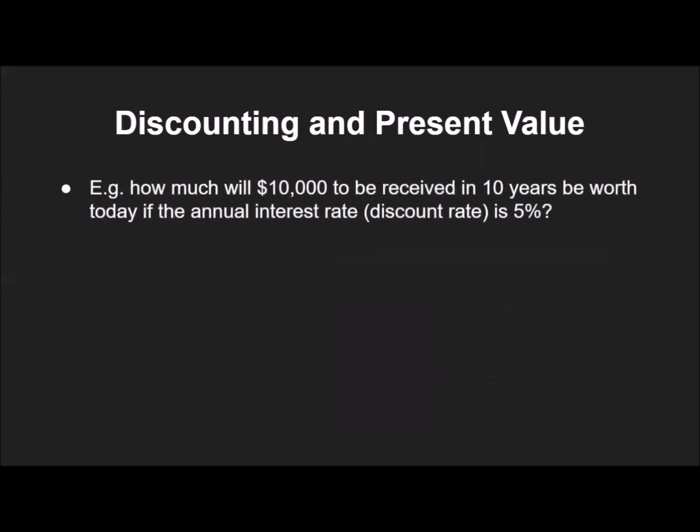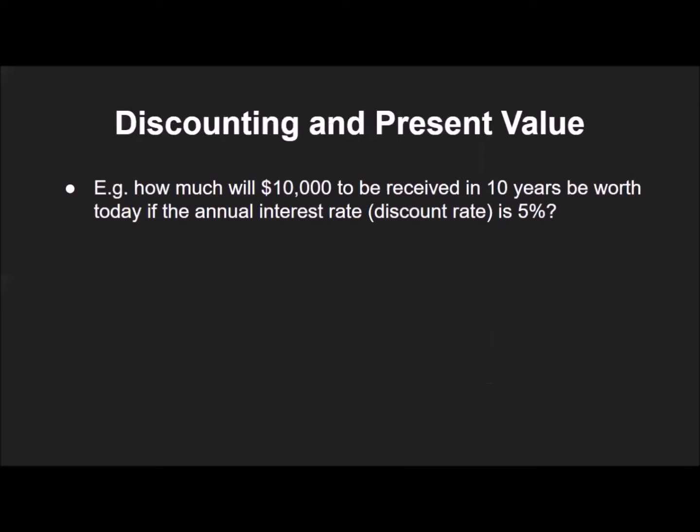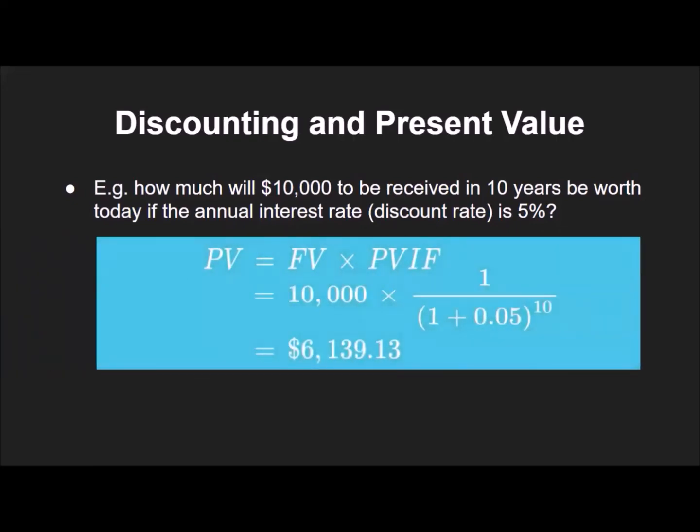Let's go through an example. How much will $10,000 to be received in 10 years be worth today if the annual interest rate or discount rate is 5%? Just plug in the numbers in the previous formula, and you will get the answer. The answer shows that the present value of your investment after 10 years is approximately